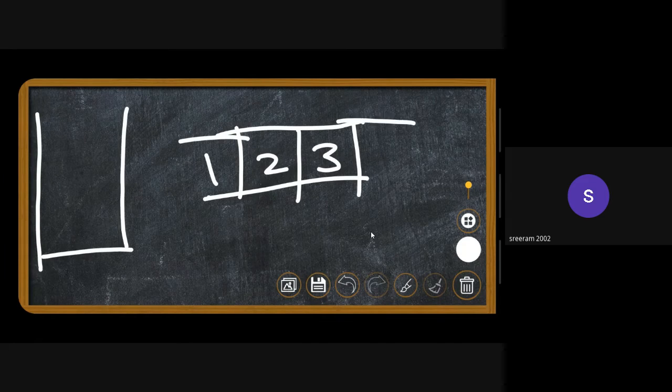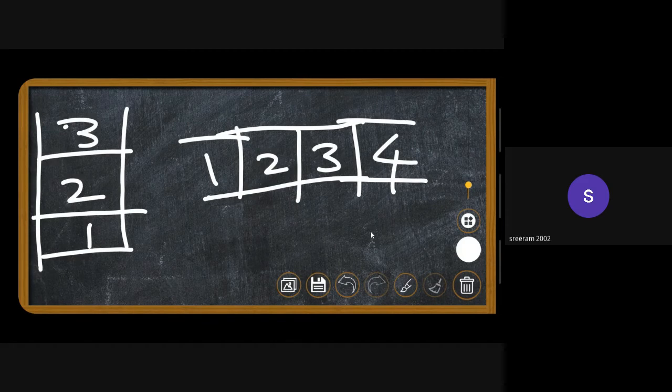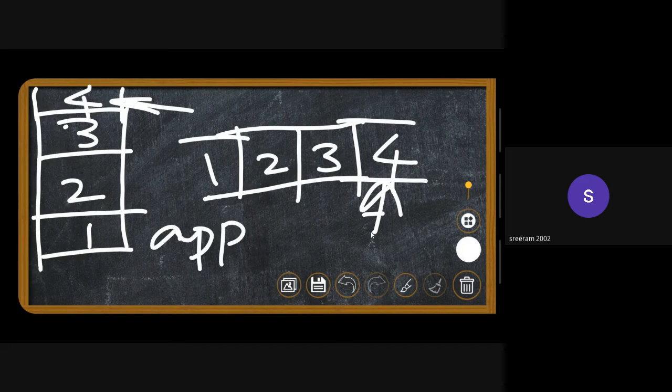Insertion always appends a value to the existing queue or stack. If you want to insert 4, I'll be inserting it at the back when it comes to a queue, and at the top when it comes to a stack. It's just appending, so this is a similarity. But what is the major difference?